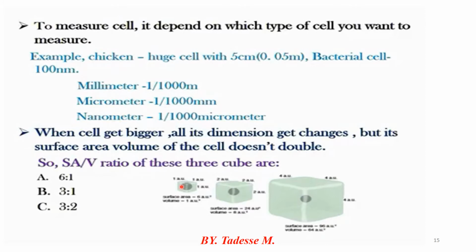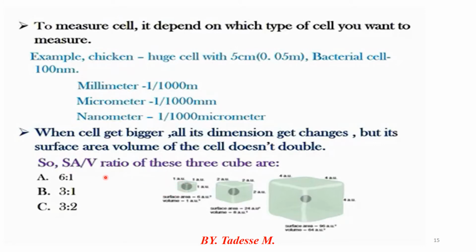Look at this example. The size of the cell may take values starting from 1, 2, 3. Look, the size of the cell is increased. The first is a cube, the smallest cell; the next is larger than this, and the next is also larger than this. As the size of the cell increases, the surface area to volume ratio decreases.